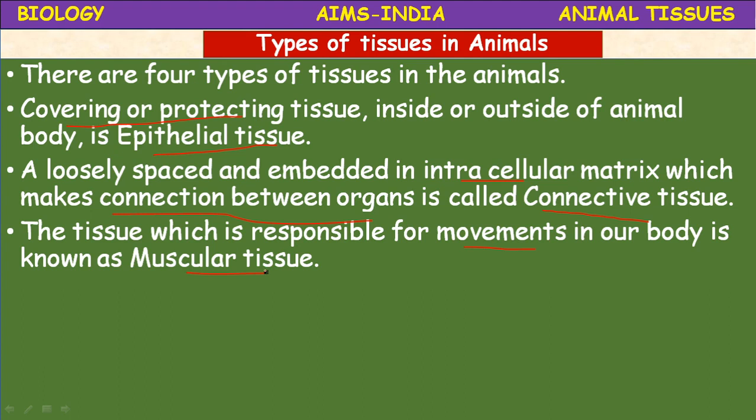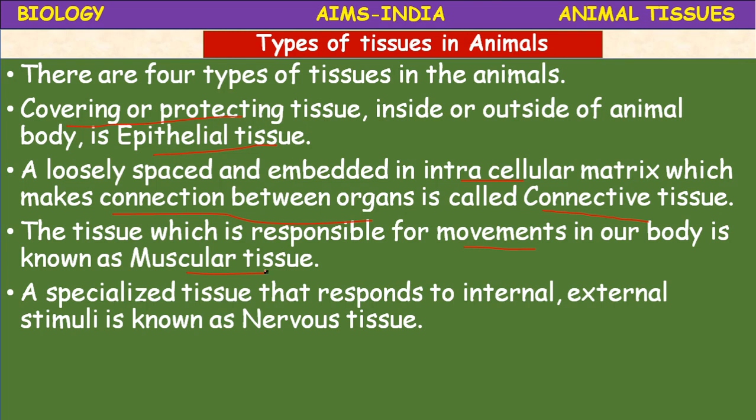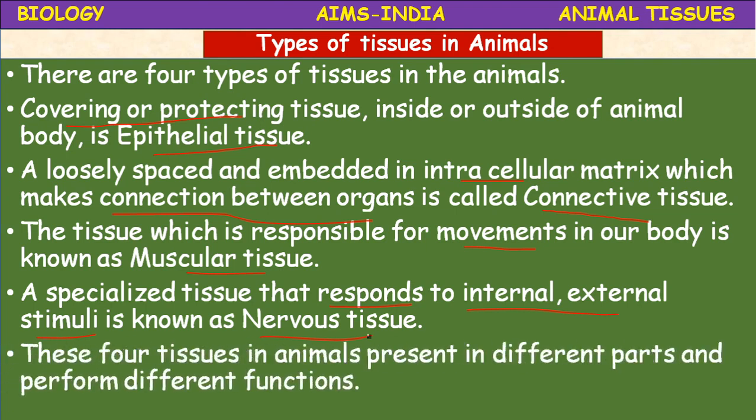Muscular tissue works on which type of movement? Contraction and relaxation. A specialized tissue required for response to internal and external stimuli is called nervous tissue. These 4 tissues in animals are present in different parts and perform different functions.